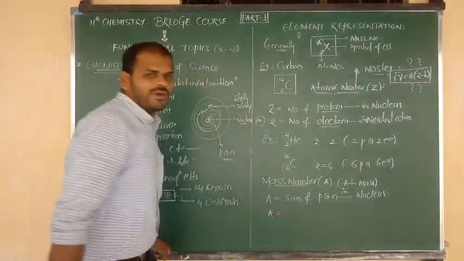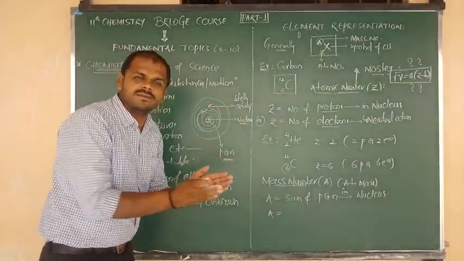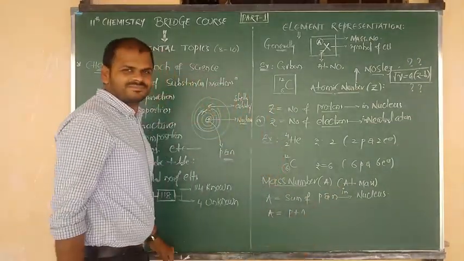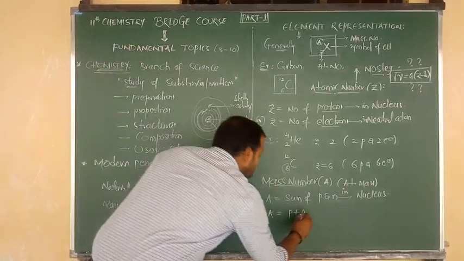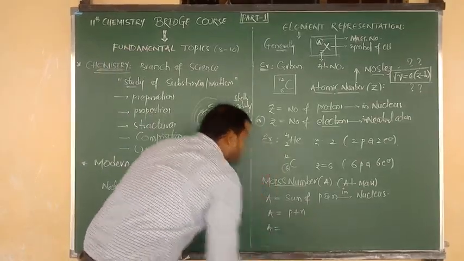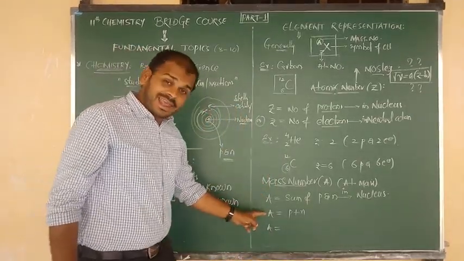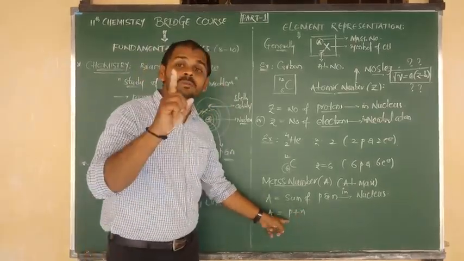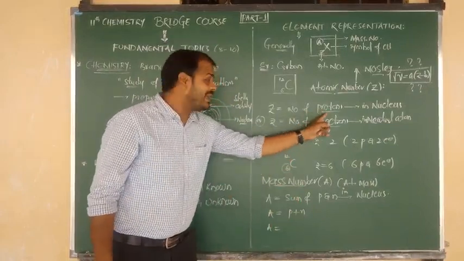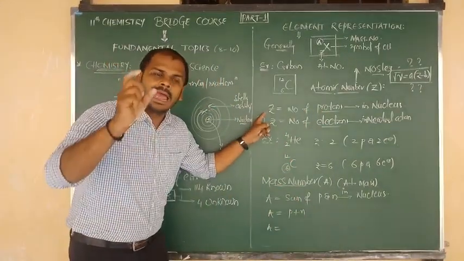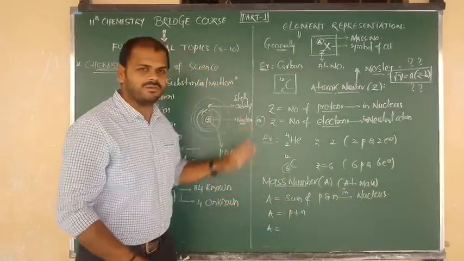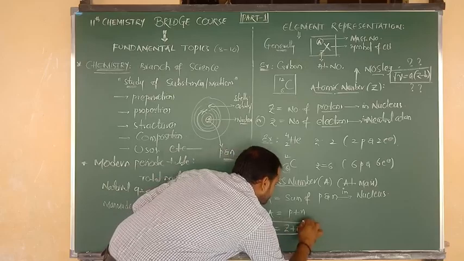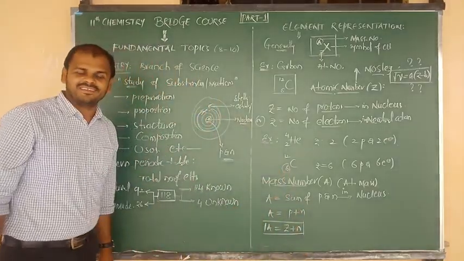So we can derive a formula here. I have said that it is the sum of protons and neutrons. So A equals P plus N. Yes, this is one of the formulas. And we can also derive another formula. Mass number A is the sum of protons and neutrons, but the number of protons P is equal to Z. That means in the place of P we can write the Z value. So A equals Z plus N. I hope you understand now.